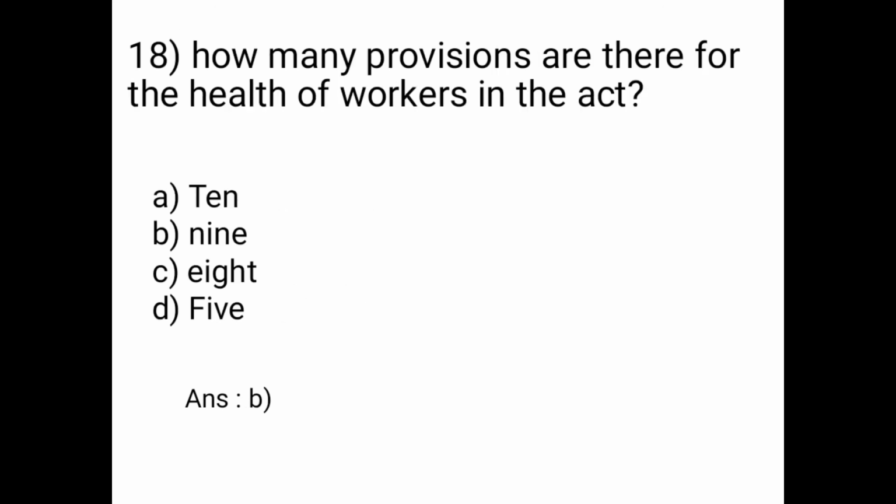Question number 18 is, how many provisions are there for the health of workers in the Act? Options are A is 10, B is 9, C is 8, D is 5. Our answer is option B, that is 9 provisions are there for the health of workers in the Act.